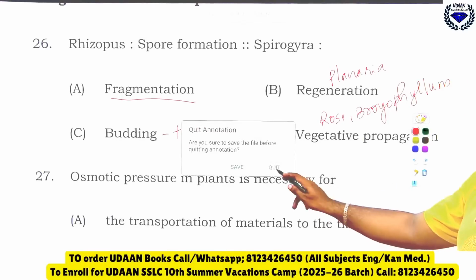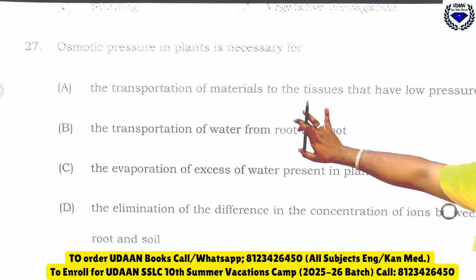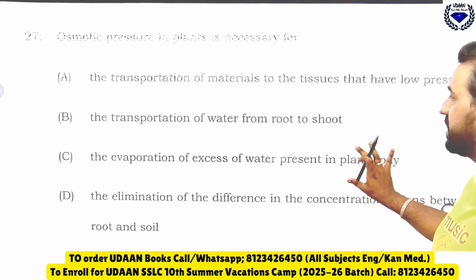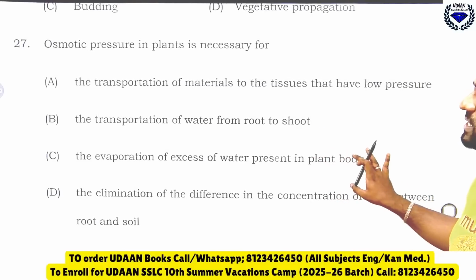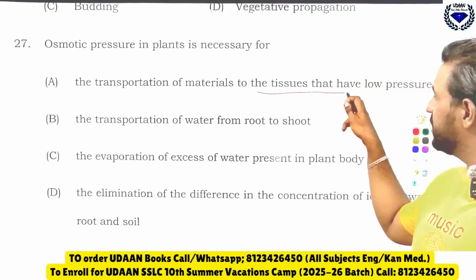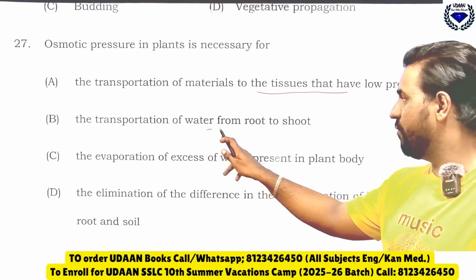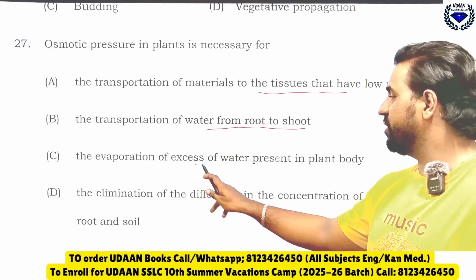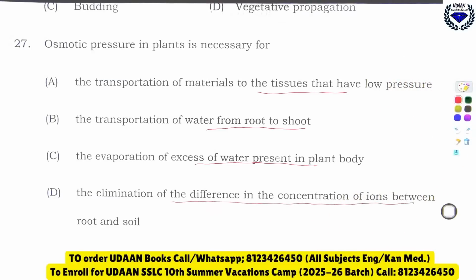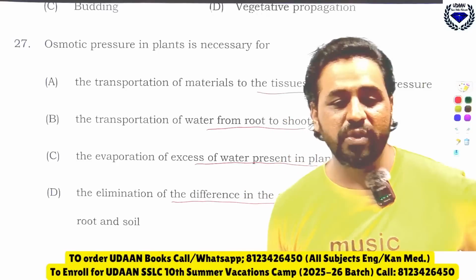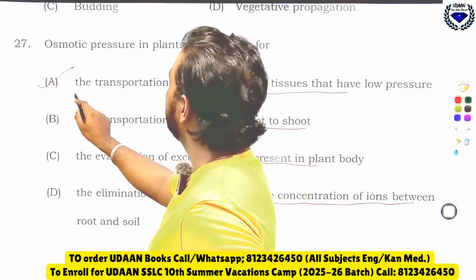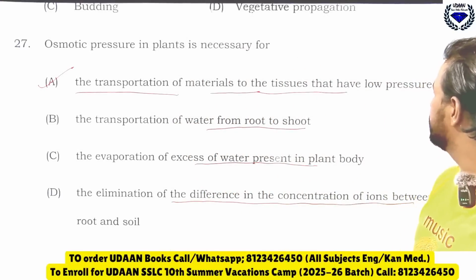Then next one, osmotic pressure in plant is necessary for what? There are 4 options here, you can see on the screen. Tell me which option is right. Option A, the transport of materials to the tissues that have low pressure. B, the transportation of water from root to shoot. C, the evaporation of excess water present in the plant body. D, elimination of difference in concentration of ions between root and soil. Most of you are telling B. See, the right answer is A, the transportation of materials to the tissues that have low pressure.